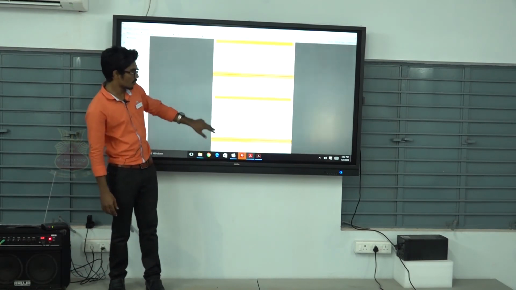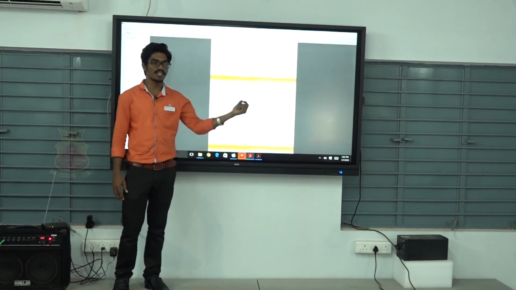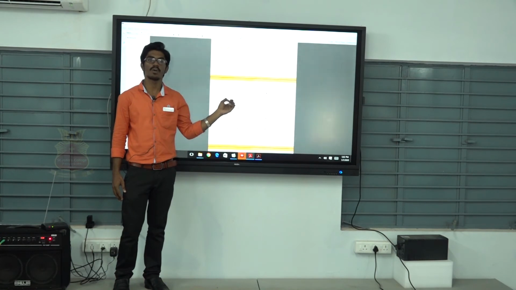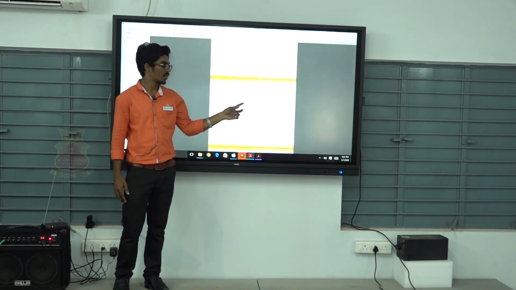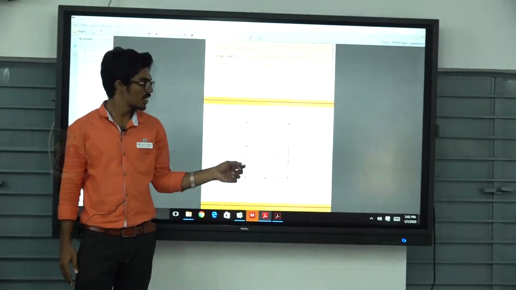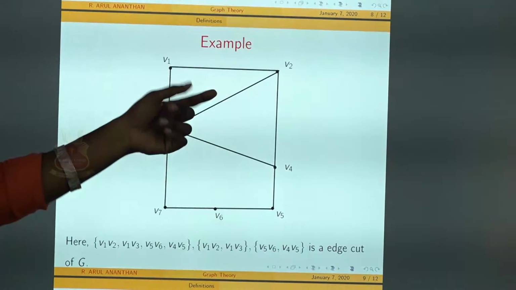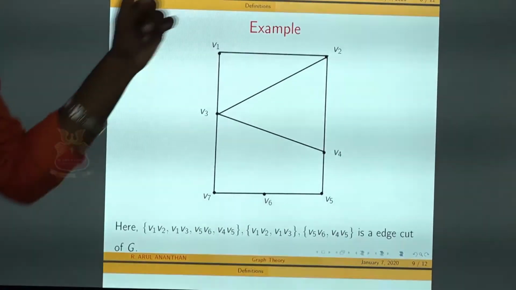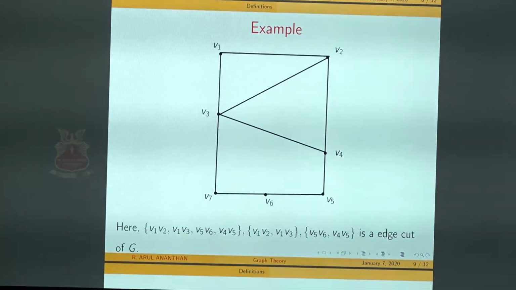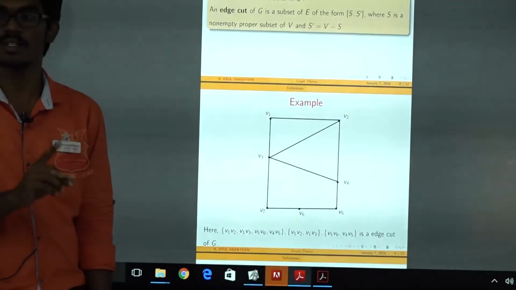Now we go to an example. Here, any one edge does not increase the omega of G. Here omega of G is 1. This graph is connected. If I remove V1 V2, the number of components is still 1. If I remove V1 V3, the number of components is 1.